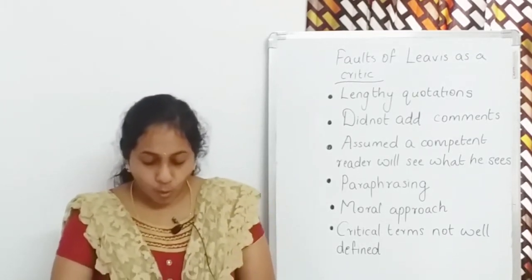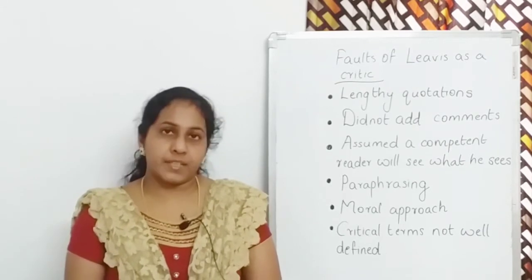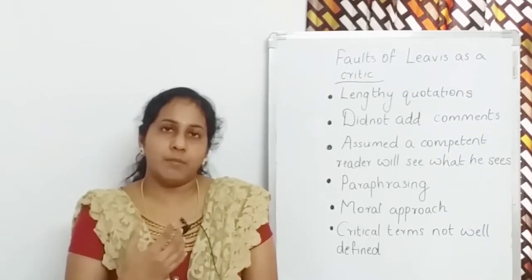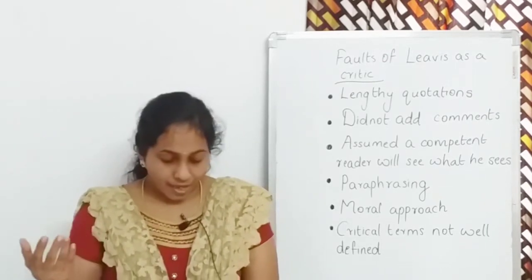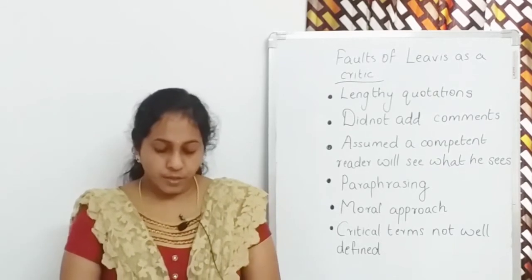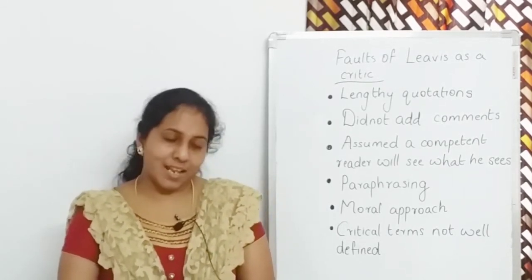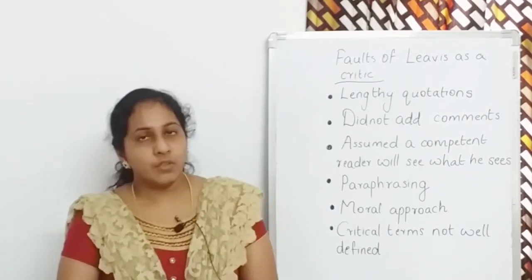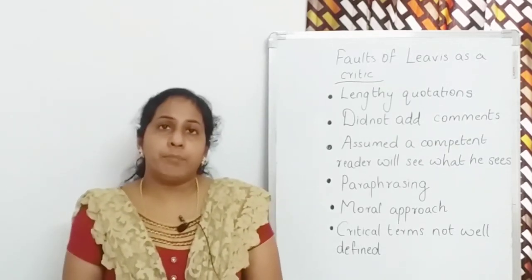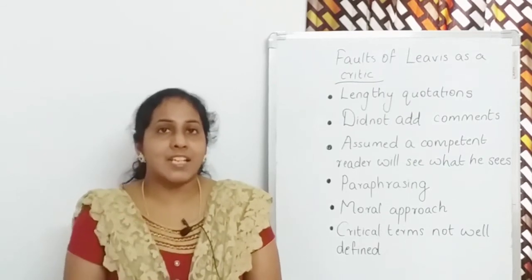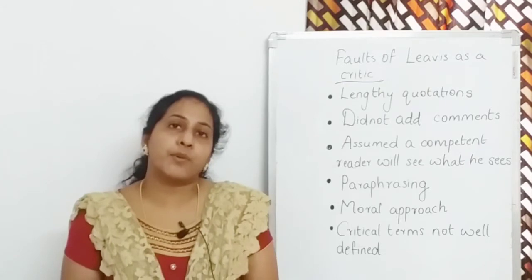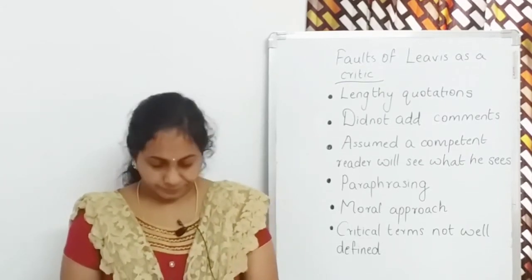Secondly, he had a moral approach to literature. That is, his approach to literature was moral. It came out of his moral attitudes, and he thought that the purpose was to teach about life and to transmit human values. So he felt that out of criticism, he wanted to teach people about life and to transmit humane values. So that's why it was said that his approach to literature was moral.